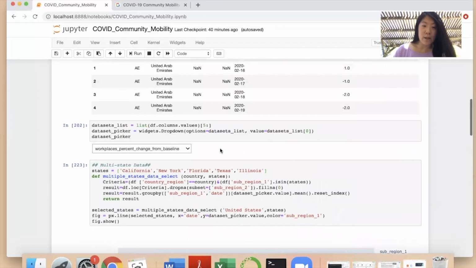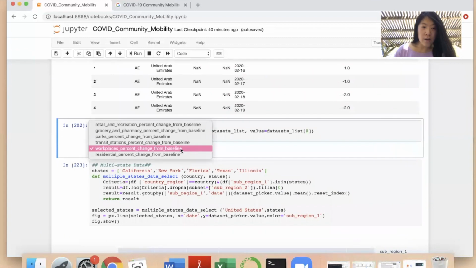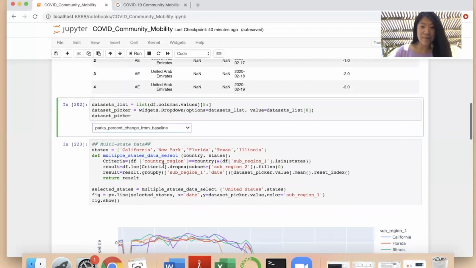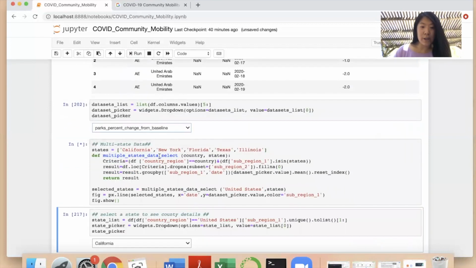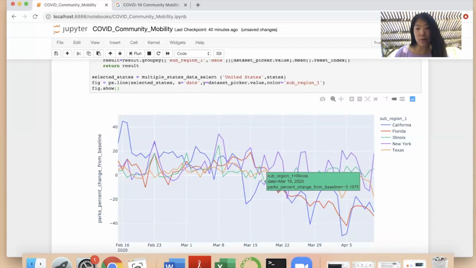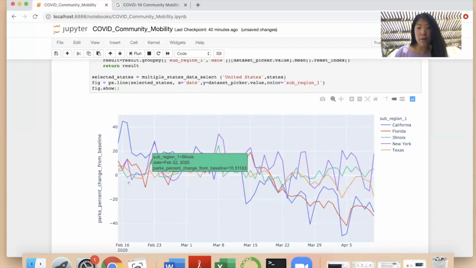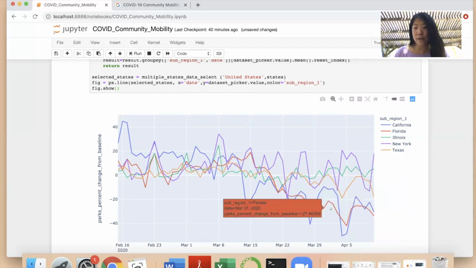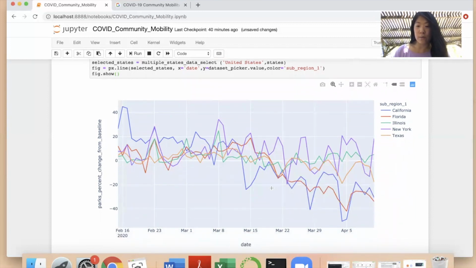All right, let's pick parks so we can see where we can go over the weekend. Let's look at for each state how often people go to parks. Overall, you see New York people go to parks as often as before, while California residents and Florida residents reduce their visits to the parks.